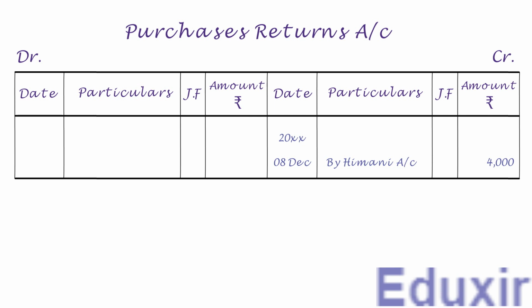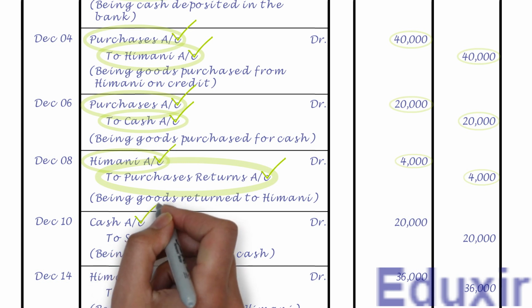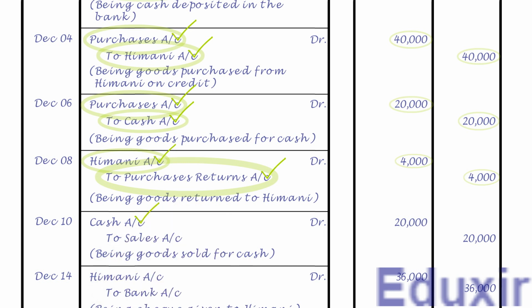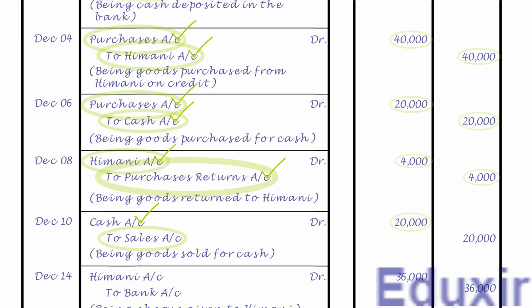Let us now take up the next entry. As the name suggests, it needs to be posted on the debit side of cash account, and the debit amount is 20,000 rupees. Note that the details that need to be posted into the particulars column is sales account. We already have the cash account. Let us now post this entry into that account.